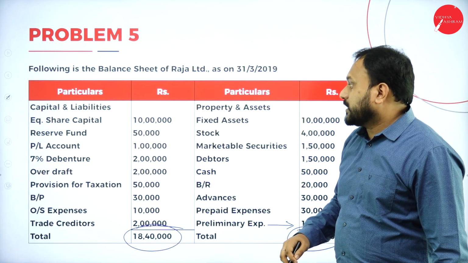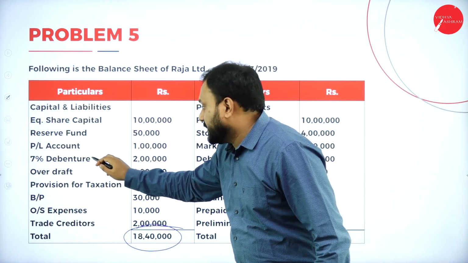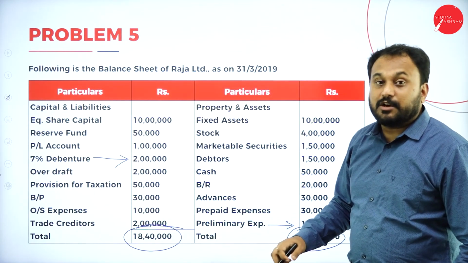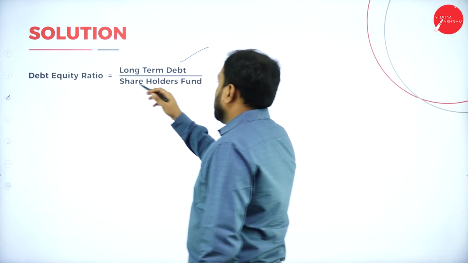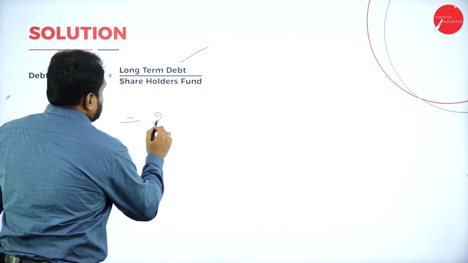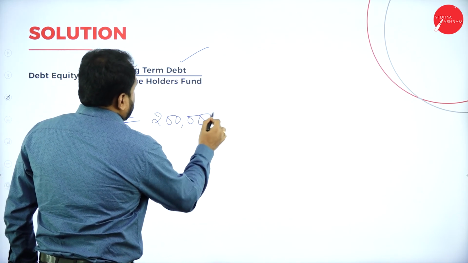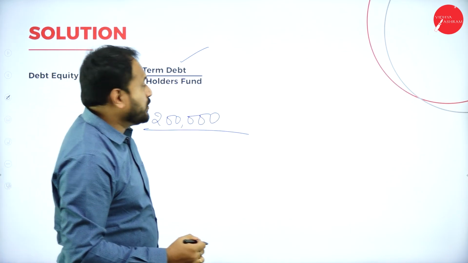So what is this long term debt? Here only long term debt. Where is it? Debentures. 2 lakh rupees. How much? 2 lakh. Nowhere you have any other thing. So we'll write here 2 lakh is equal to 2 lakh divided by, now calculate shareholders fund.